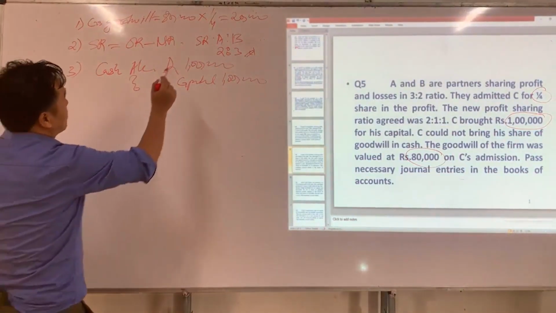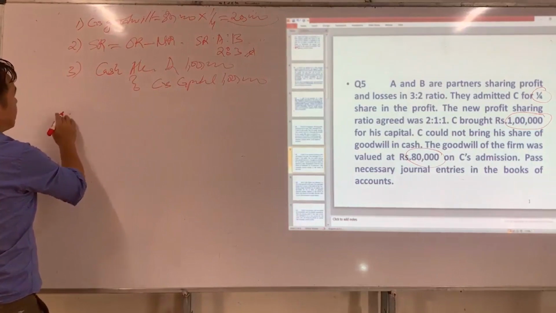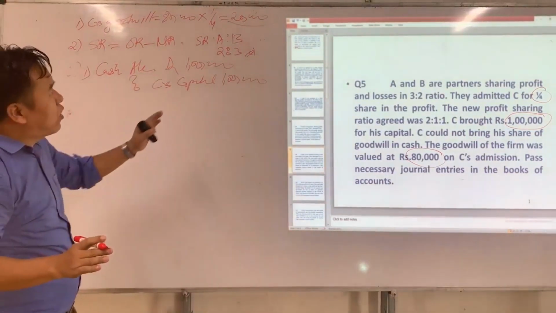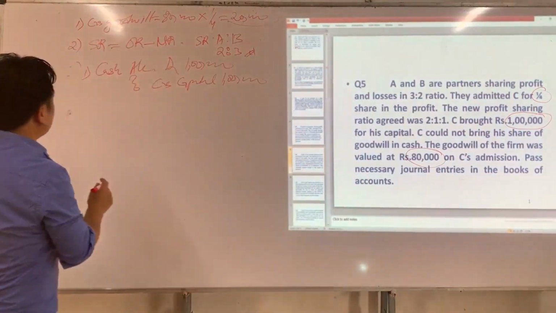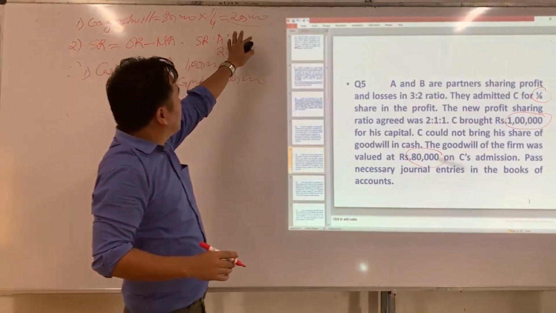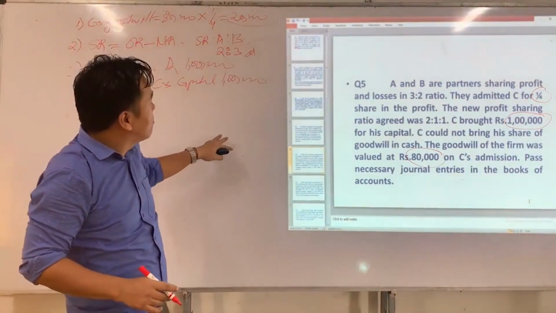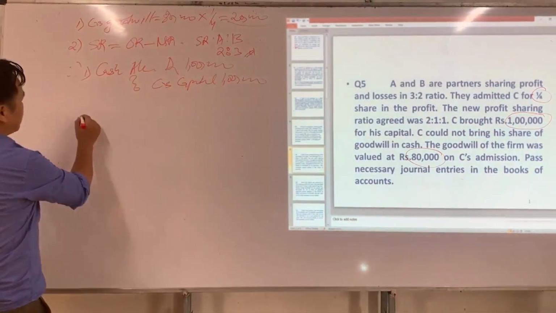So what is the premium? What is C's share of goodwill? 20,000. So like I said before, whether the new partner is able to bring his share of goodwill or not, the whole amount of goodwill should be transferred to the sacrificing partners. So here the 20,000 will be transferred to the sacrificing partners from the new partner's current account. Is that clear for you?